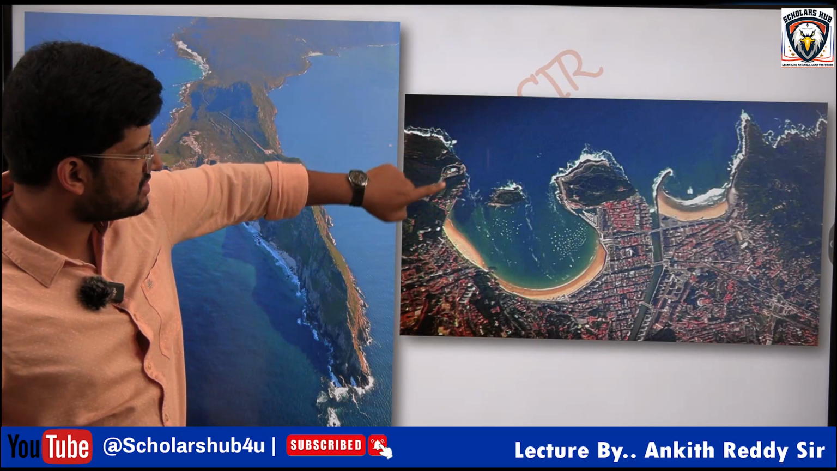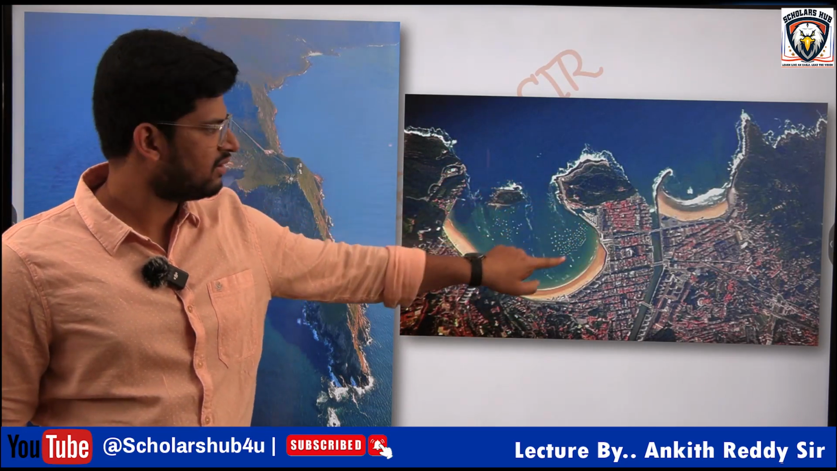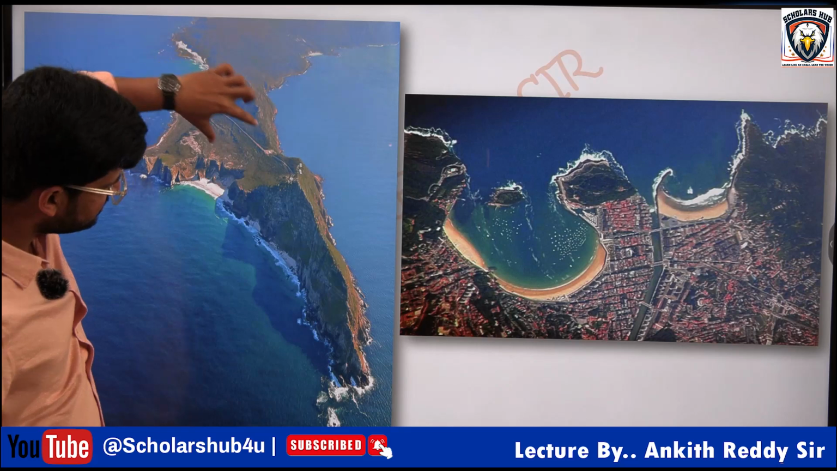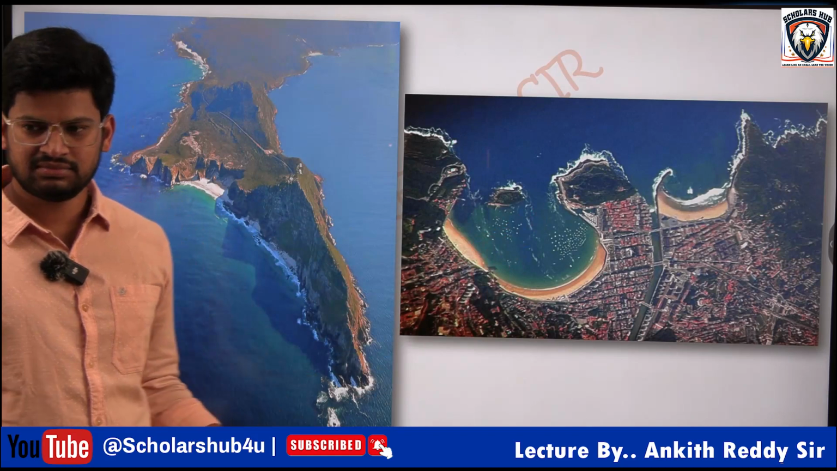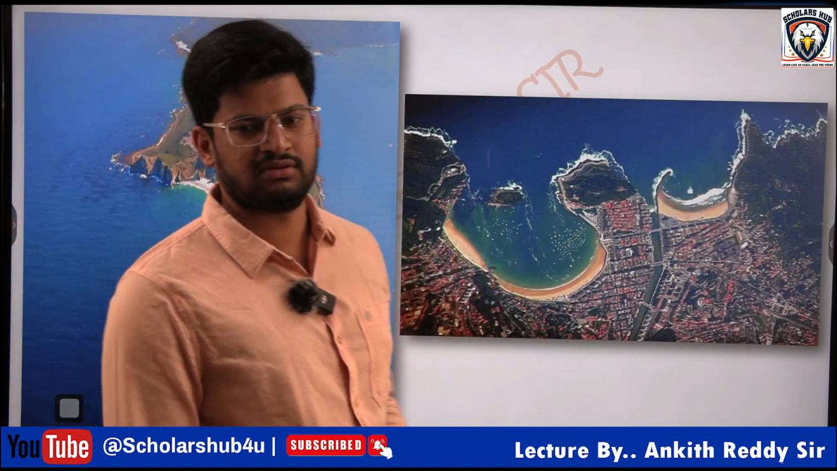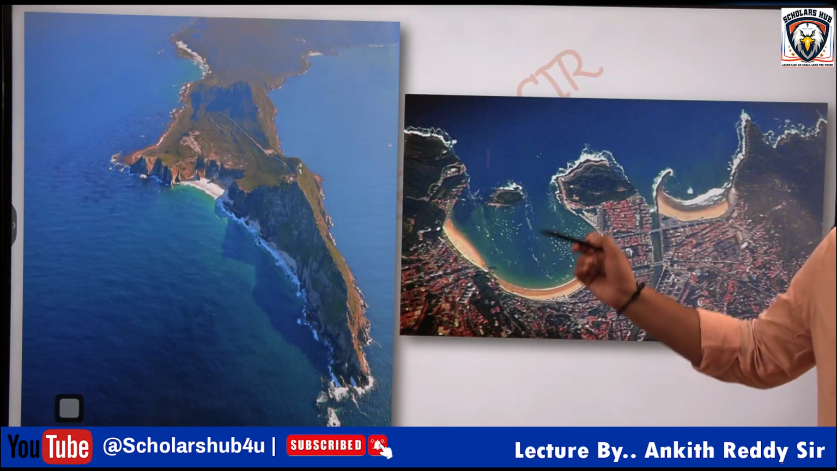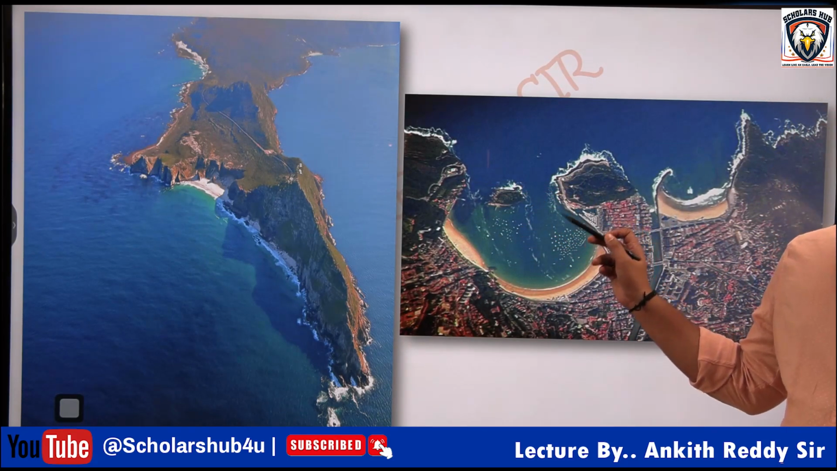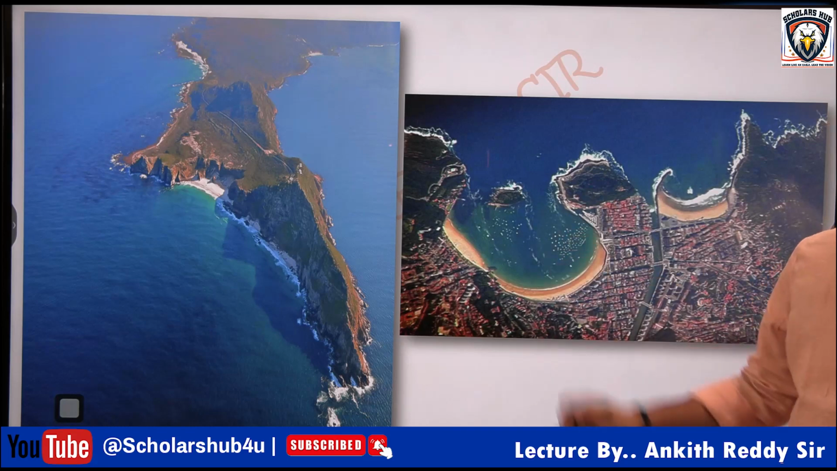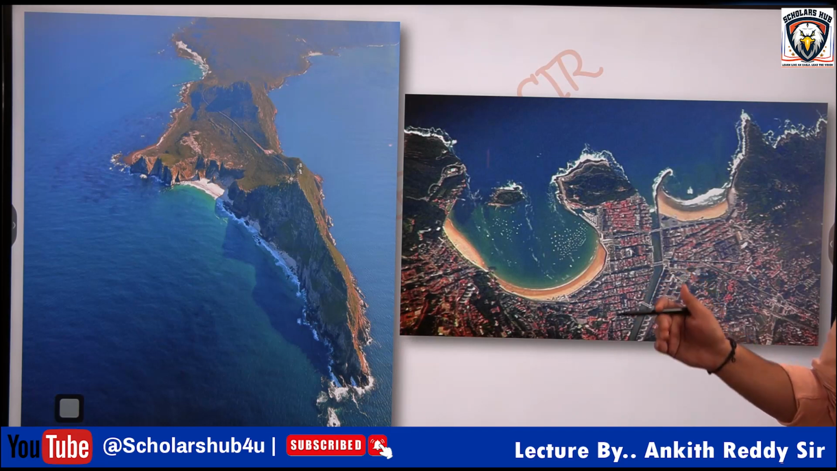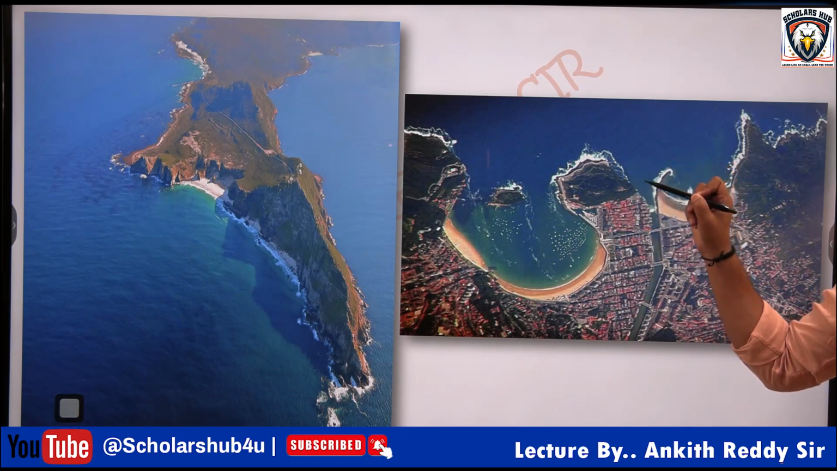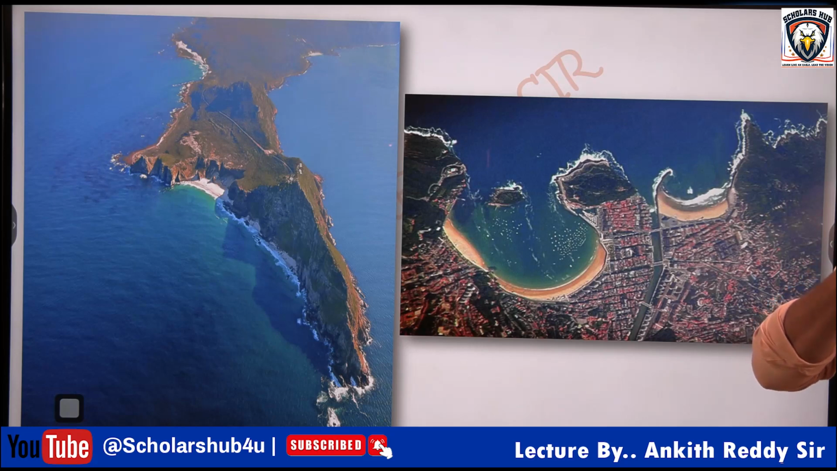Now what is this? Bay. What is this? Cape. This is cape, this is Gulf. And basically these kind of bays or narrow regions are suitable for the establishment of harbors. You know what is harbor? Fishing harbor, shipping harbors. Ships are given harbor. It is an ideal place because they are protected from the sea waves.